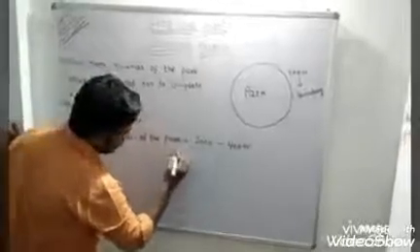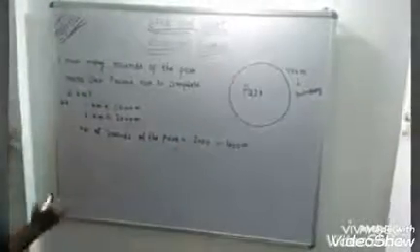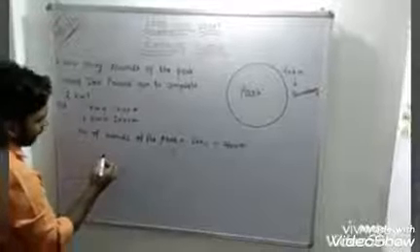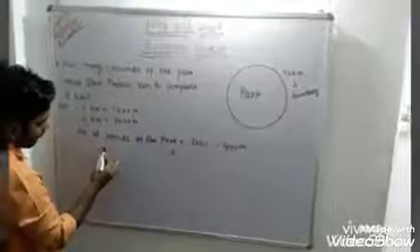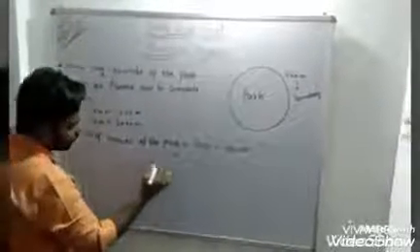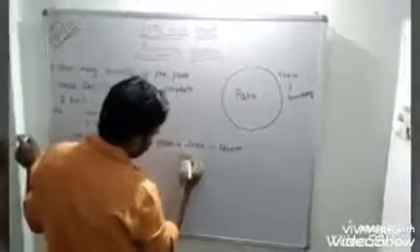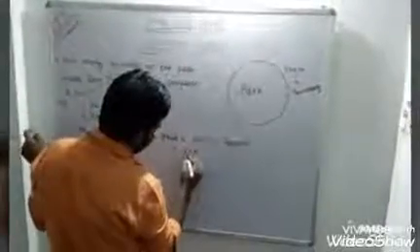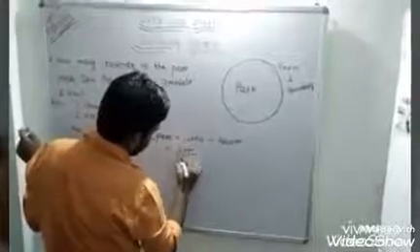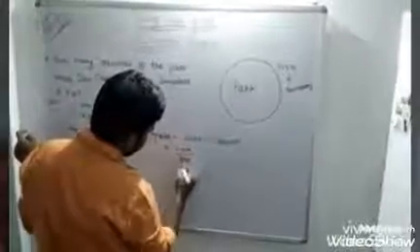First we use the direct method. 2000 divided by 400, we will write like this.